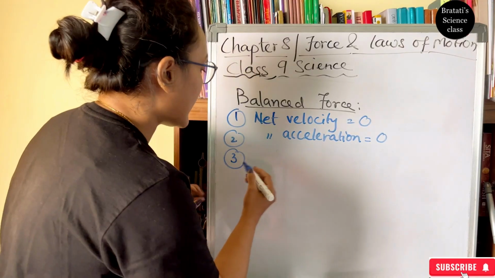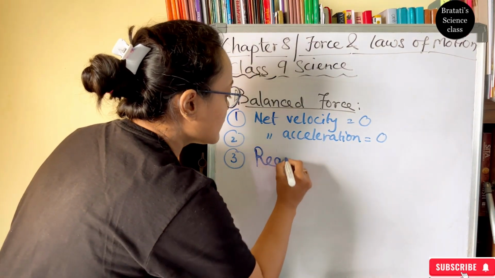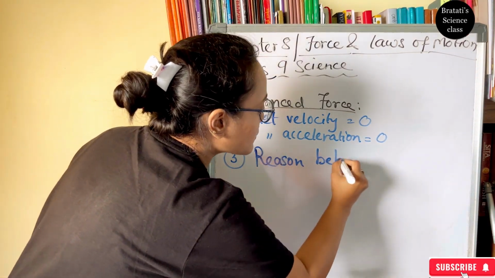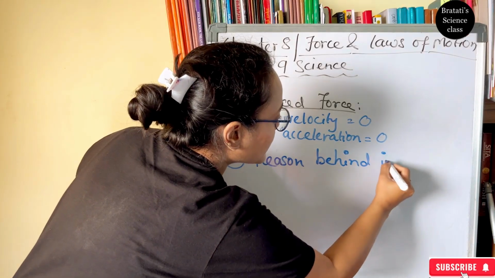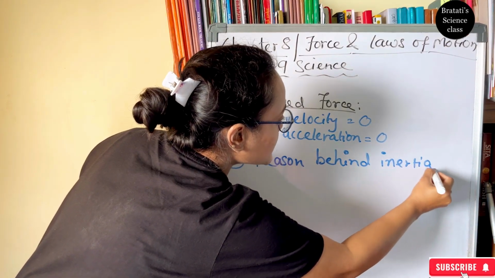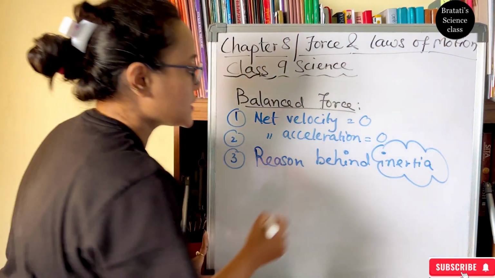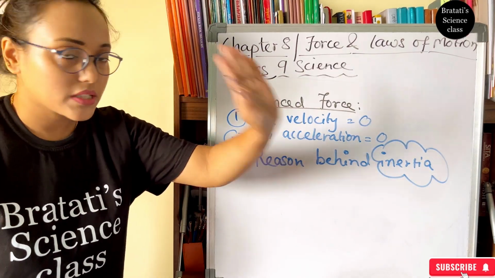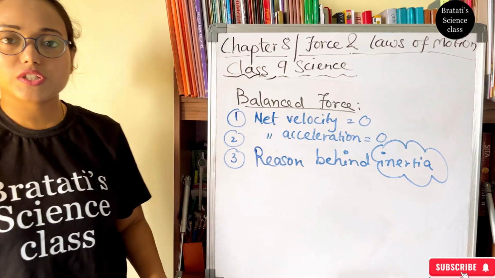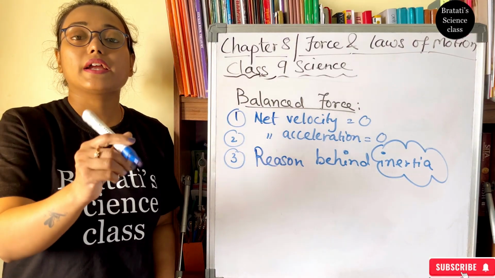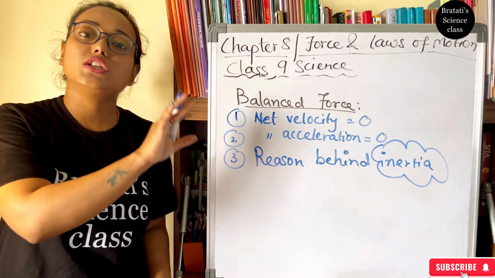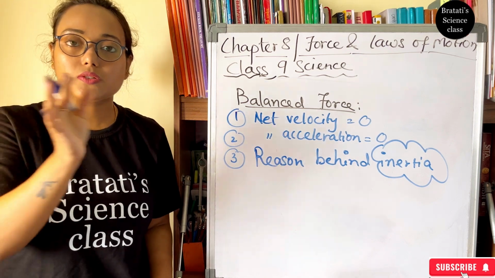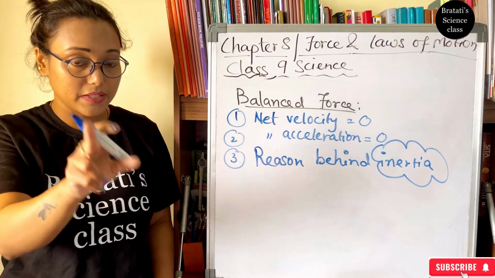And the balanced force is the reason behind inertia. This term we will talk about, what is inertia. So balanced force is clear. It is the reason an object stays in its initial state. If it is at rest, it will stay at rest. If it is in motion, it will stay in motion.